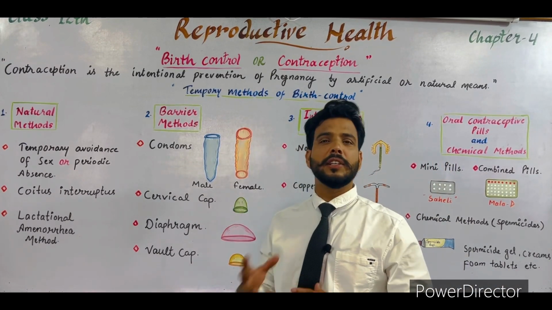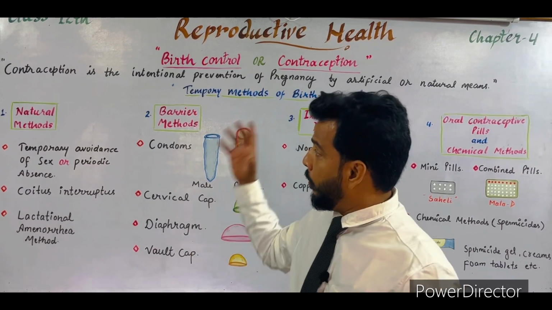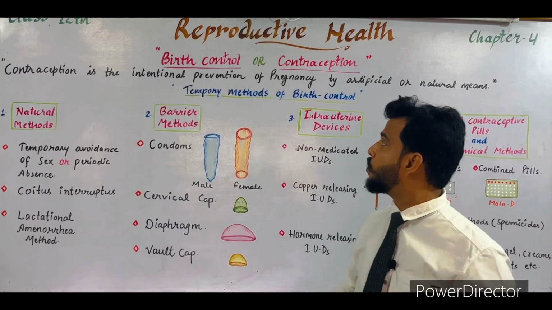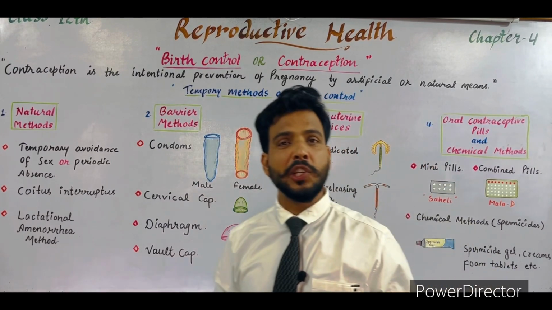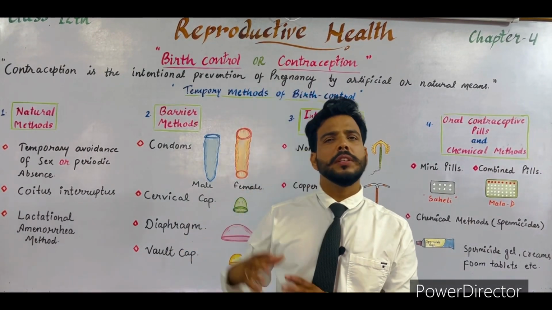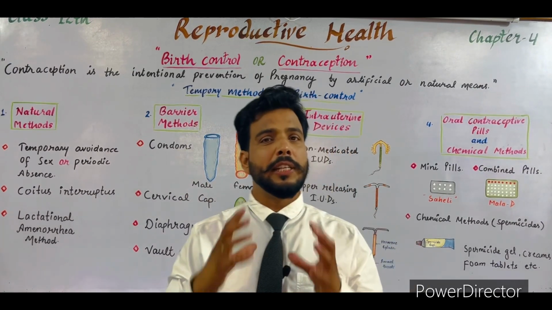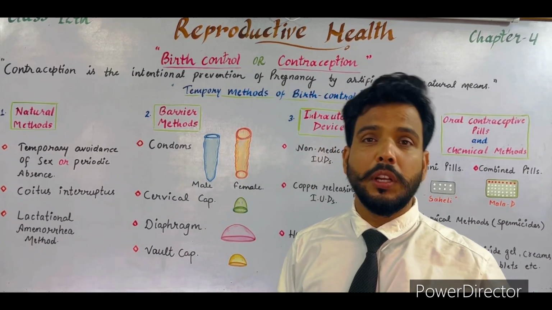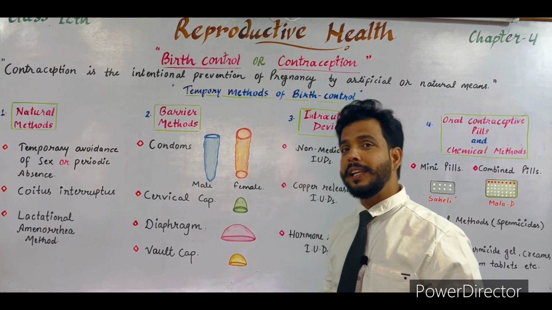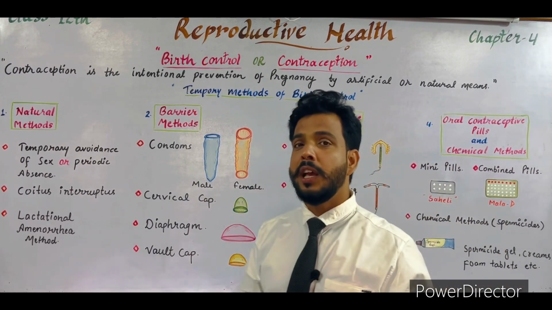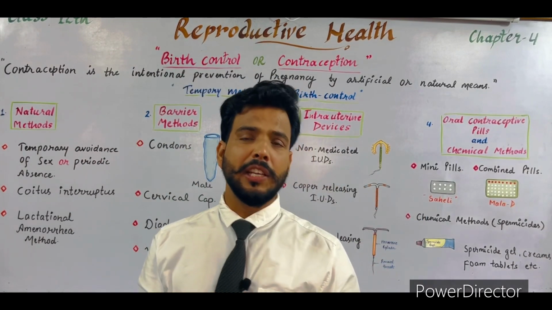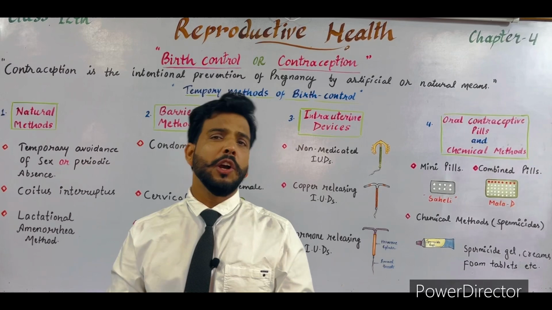First of all, what is contraception? What is the meaning of birth control? Contraception is an intentional prevention of pregnancy by artificial and natural methods. If a couple does not want a child, these methods are developed to control the birth of a child, so they are called methods of contraception. Basically, contraception is a method by which we can delay the pregnancy or stop the pregnancy temporarily or permanently.